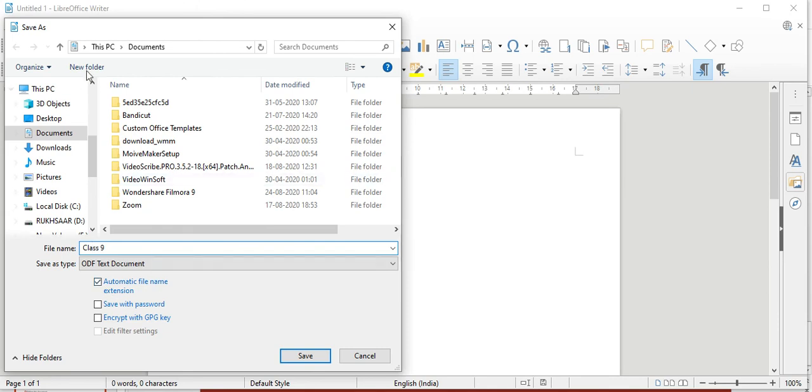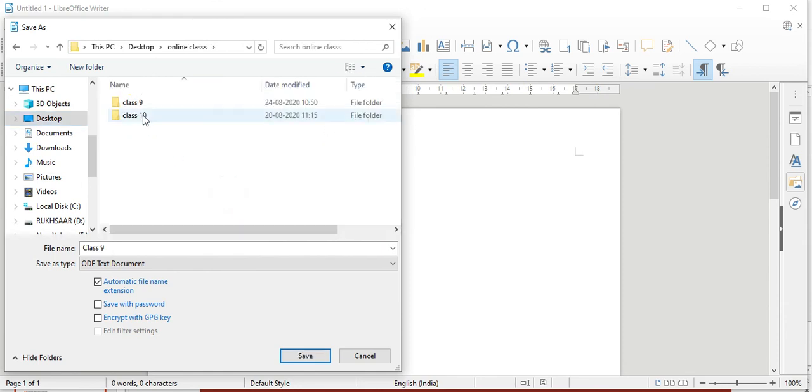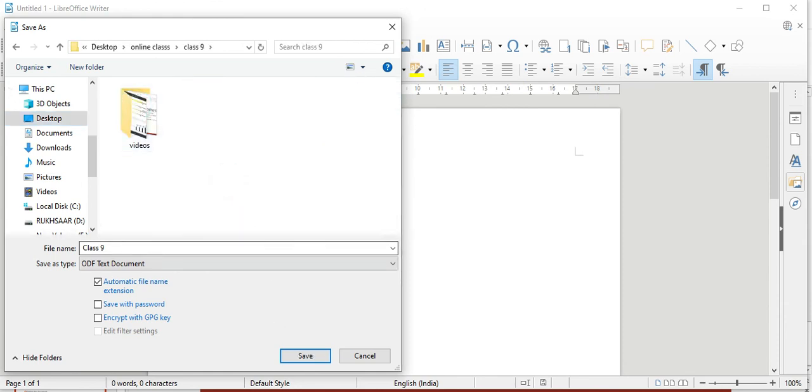The path, whichever path where you want to save, you can directly select. Later, you can see here three options are coming: save with password, automatic file name extension, and encrypt with GPG key. Tick on save with password and click on Save.